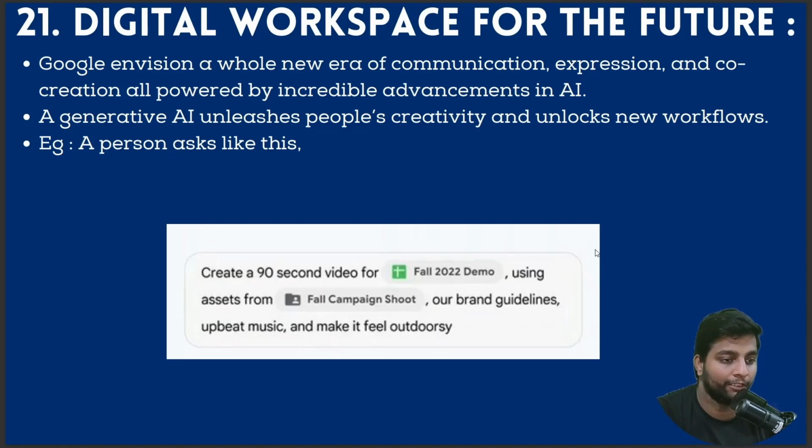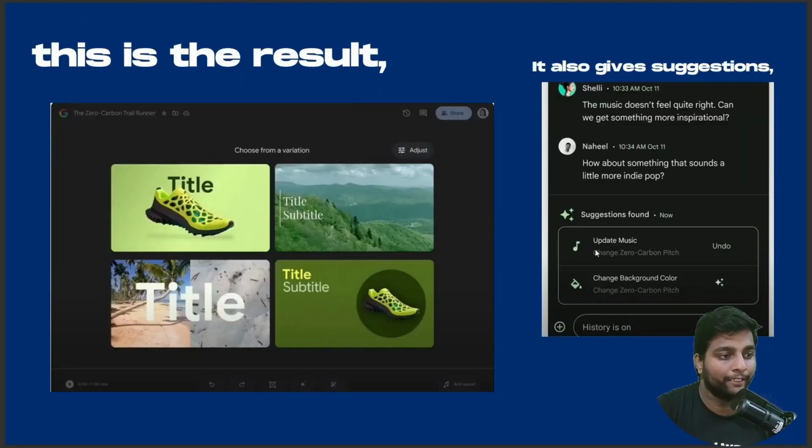Create a 90 seconds video for this particular data. They have imported the data. Use assets from that particular folder, our brand guidelines, use upbeat music and make it feel outdoorsy. So this is the particular text they have given. So from this they are expecting a video. So when they do that, this will be the update for them.